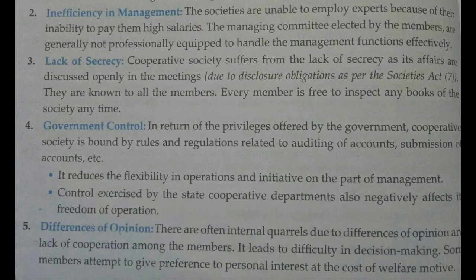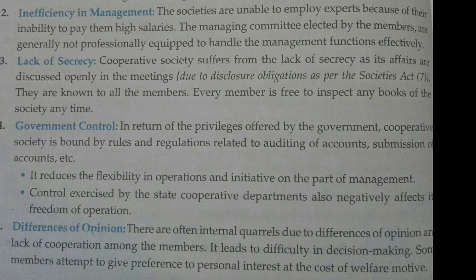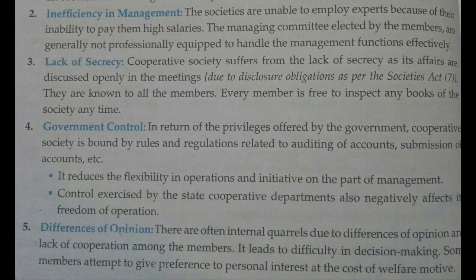Next point is the government control. The government is controlling the cooperative society. Why? Because the government provides various types of concessions to the cooperative society, it is trying to control it. In which form? It is compulsory for the cooperative society to audit its accounts and to submit the accounts to the government. Now, this reduces flexibility in management. Management cannot control the business or take decisions in an independent way.